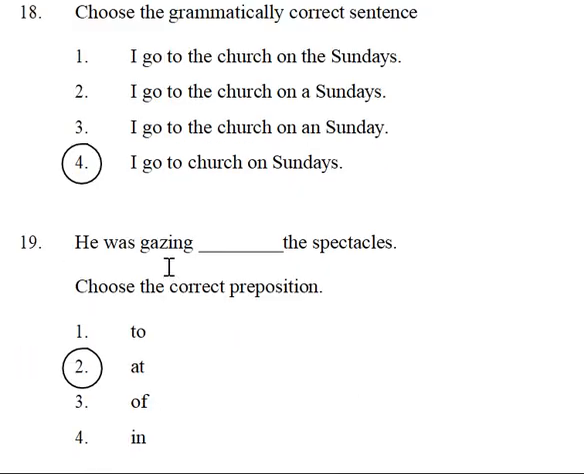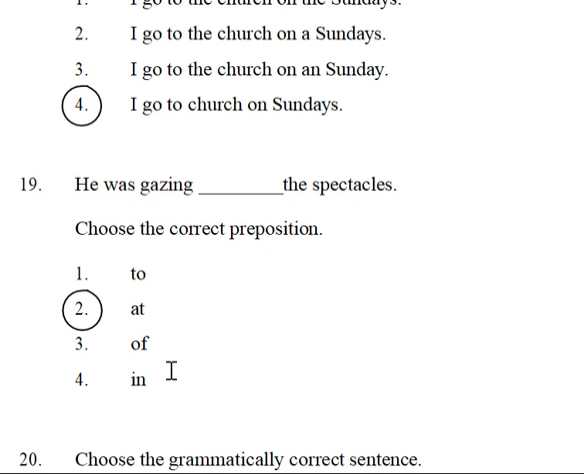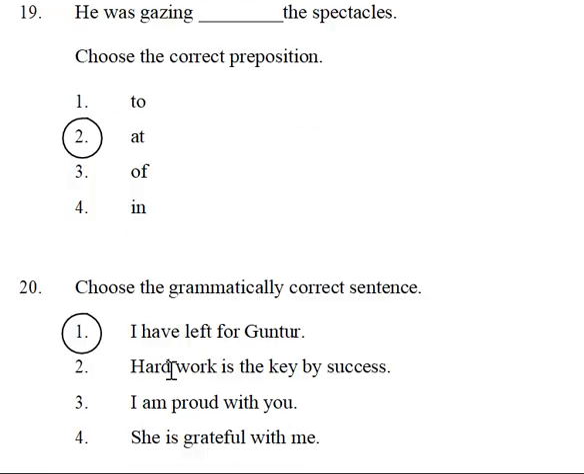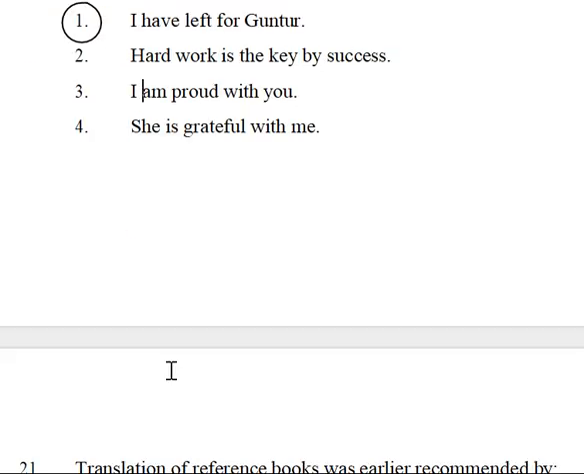He was gazing dash spectacles. He was gazing at the spectacles, of course. Why? Because when you are wearing them, we are looking with their help only. So that's why he is using the. Next, the verb. What has he used here?